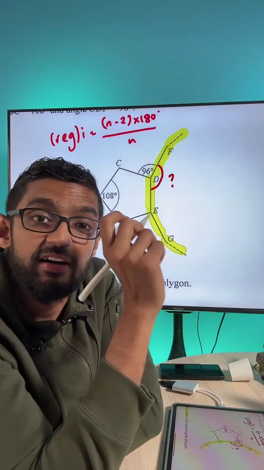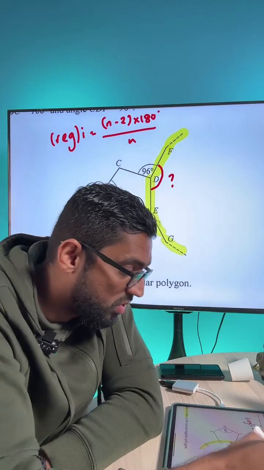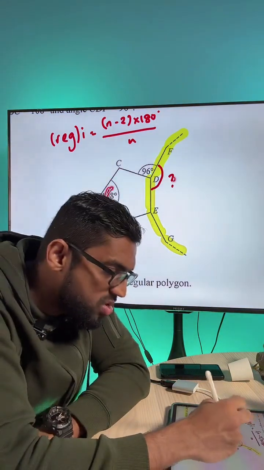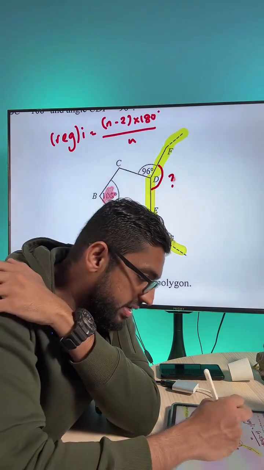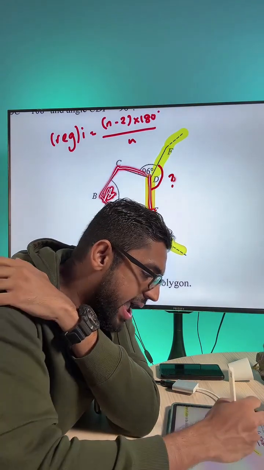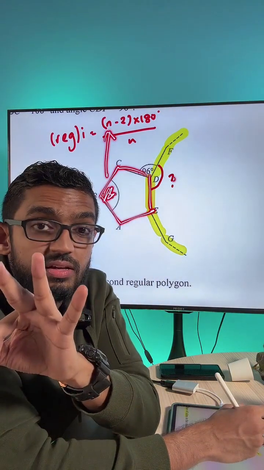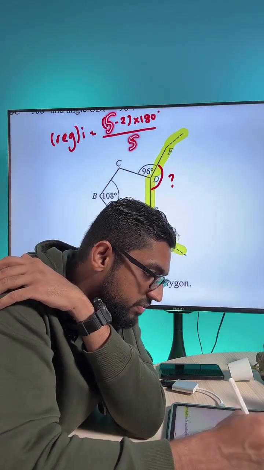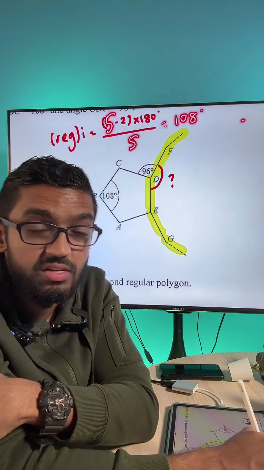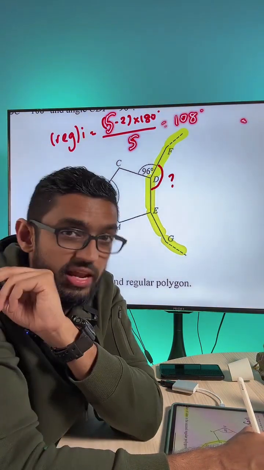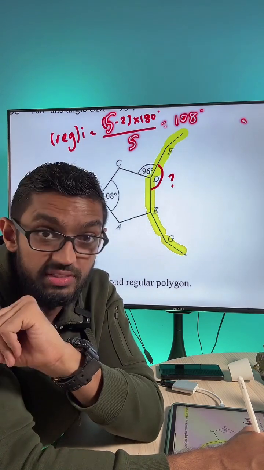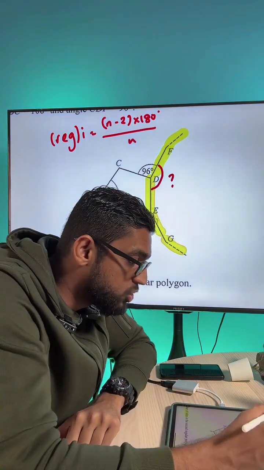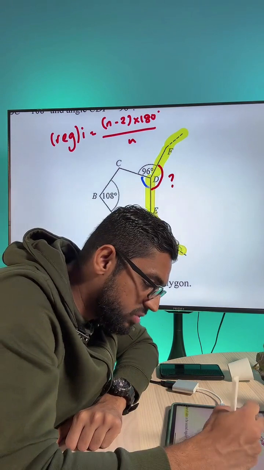Okay, guys? Now, in this case, you don't even need to use that because you are given 108 already. You can use that straight away. If they didn't give you, you can also find it on your own. Because you know that this is a pentagon, n is 5. So 5 minus 2 is 3, 3 times 180 over 5. You are still going to get 108 degrees. Even if they didn't give you, you can use the formula. In this question, they are very kind because it is given to us, 108 degrees. So we write that 108 degrees over here.